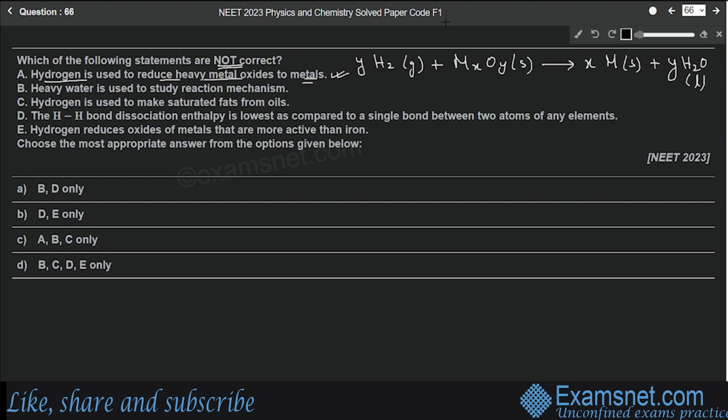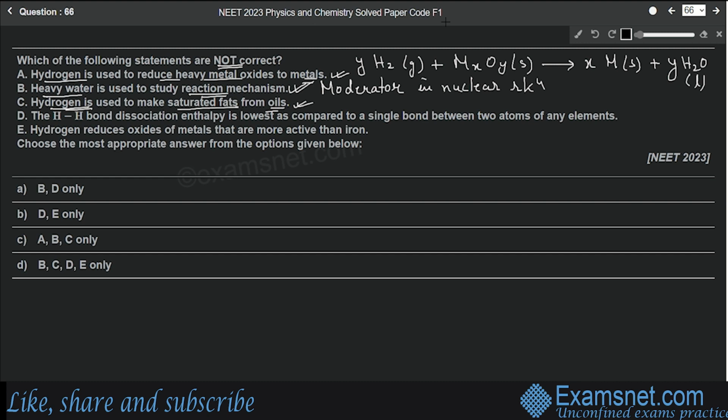Now let's move to the second statement. It says heavy water is used to study reaction mechanism. Yes, this is again a correct statement. Also, we know that heavy water is used as a moderator in nuclear reactions. Now, what is the third statement? It says hydrogen is used to make saturated fats from oils. Again, this is the correct statement.